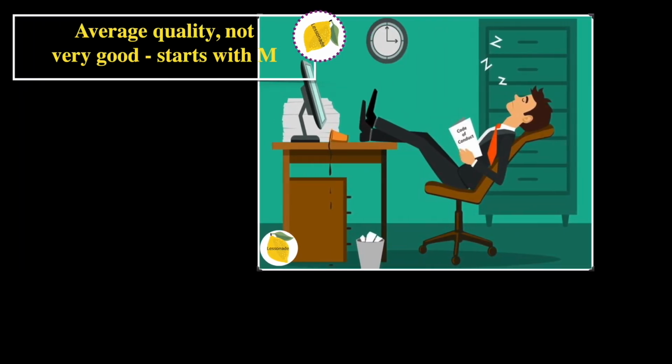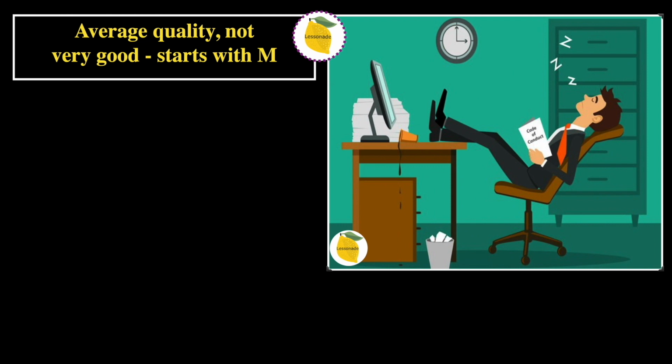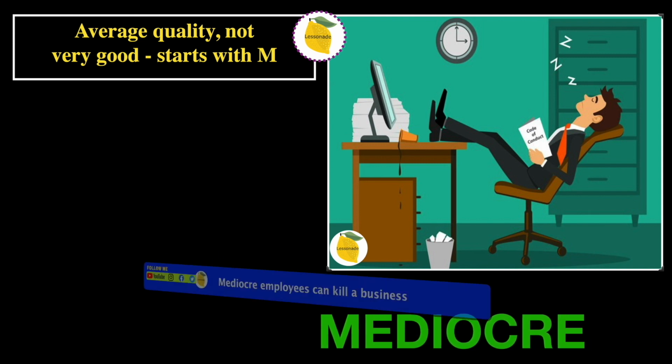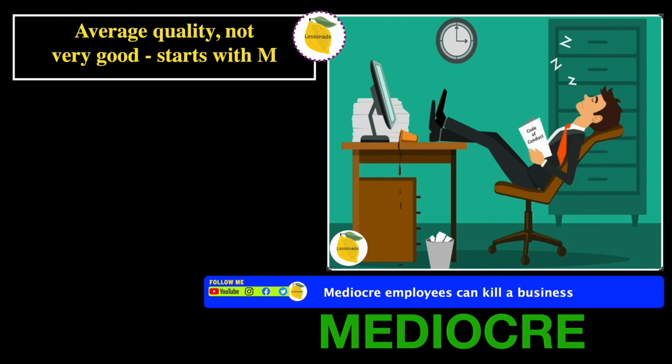So the next definition is average quality, not very good, starts with M. In this picture, we can see someone who is sleeping at work, which is obviously not very good. So therefore, the word will be mediocre. And the sentence for this word is, mediocre employees can kill a business. And in this picture, we can see a mediocre employee.